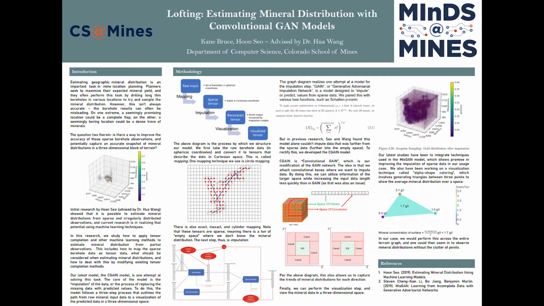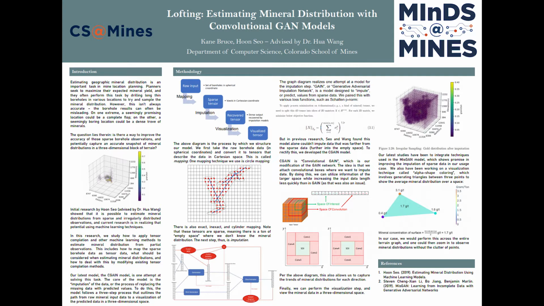The borehole results can often be misleading. On one extreme, a seemingly promising location could be a complete flop, and on the other, a seemingly boring location that got skipped over could be a dense trove of minerals. So the question is: is there a way to improve these sparse borehole observations? Is there a way to improve the accuracy and potentially capture a more accurate snapshot of the mineral distributions just based on those blocks in the ground?